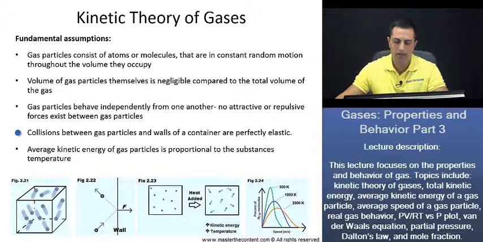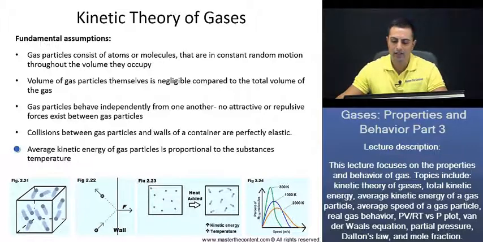Great. Next, collisions between gas particles and walls of a container are perfectly elastic. Therefore, kinetic energy is transferred without loss from one particle to the next, meaning that the total kinetic energy is going to be constant at constant temperature. Similarly, if we look here at figure 2.22, in the elastic collision that's taking place, this gas particle, as it leaves the wall here, is going to have the same kinetic energy as it did before it hit the wall, as we see here. Great. Let's move on to our next fundamental assumption.